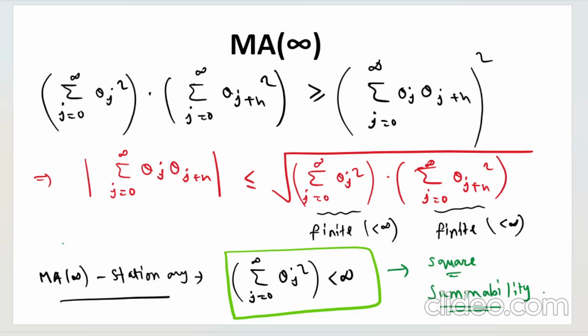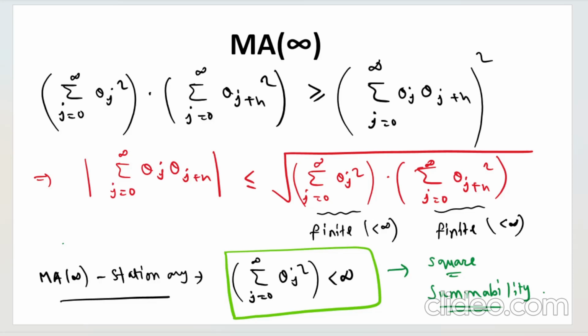We are not checking finiteness there. Why we are not checking? Because the order or the degree that we are considering is itself finite. MA1, 1 is a finite quantity. For MAQ, Q is a finite quantity. In the definition, I have mentioned that. So since the order is itself finite, the mean, variance and the autocovariance are bound to be finite, right? Because they are only the characteristics of the process that we are defining. If the process itself is finite, the properties also have to be finite, right?